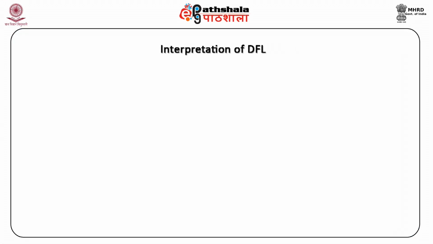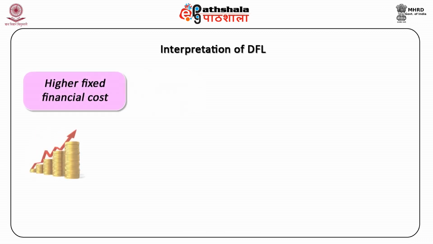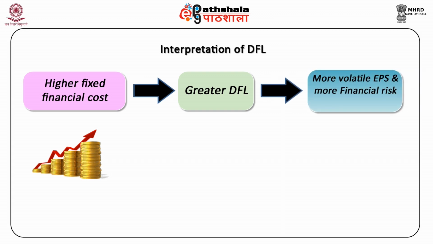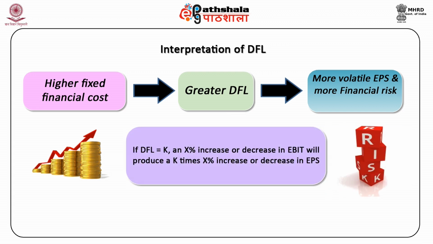Interpretation of DFL. Higher the fixed financial cost, greater would be DFL. Higher the DFL, the more volatile will be the EPS. Higher the DFL, the more is the financial risk. Also, if DFL is equal to K, an X% increase or decrease in EBIT will produce a K times X percentage increase or decrease in EPS.